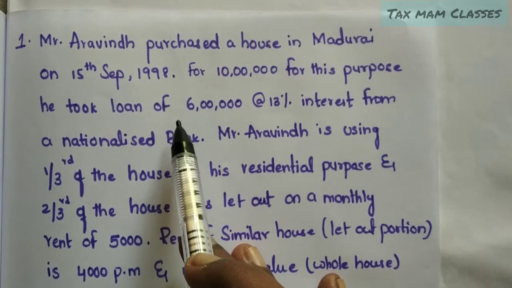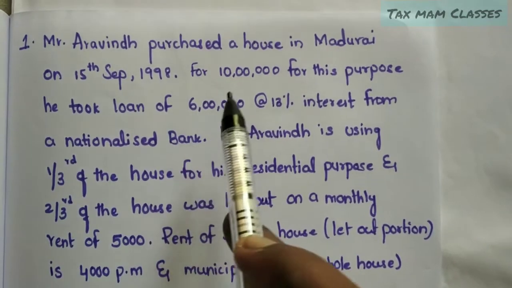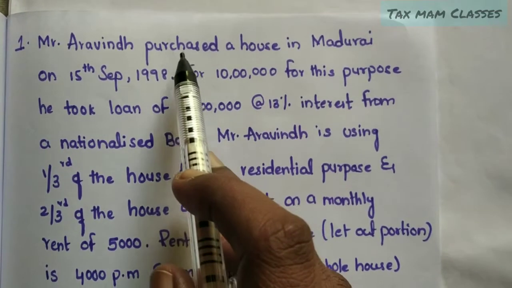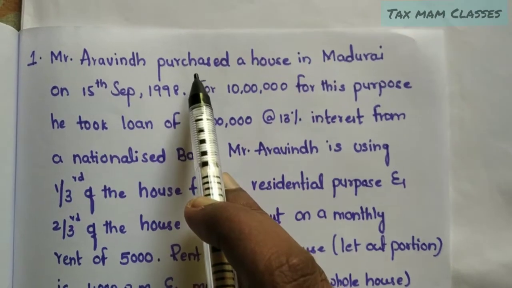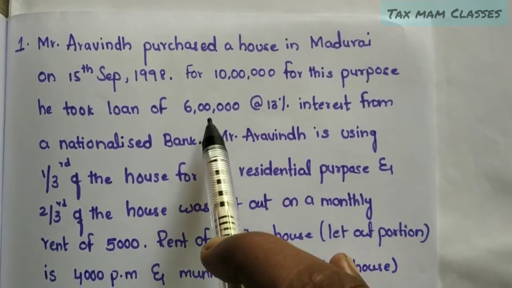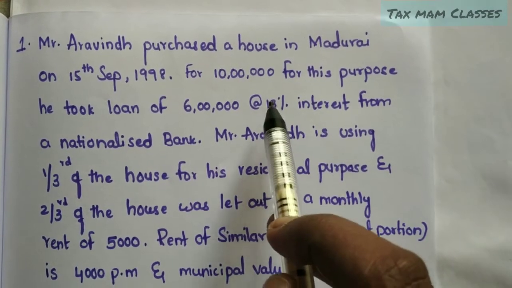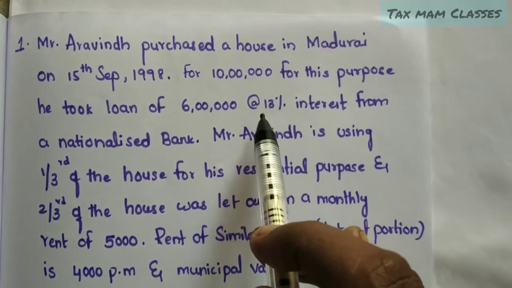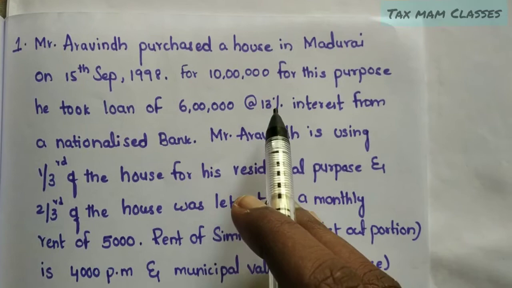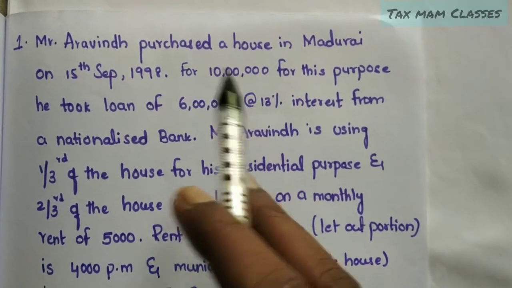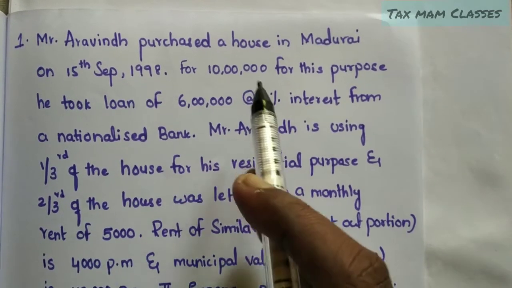What is this section 24B? If any person is taking a loan for purchase or for construction or for reconstruction, renewal or repair of a house property, and he is paying interest, the interest amount will be allowed as deduction under section 24B. So we have to see whether it is taken before 1999 or after 1999.